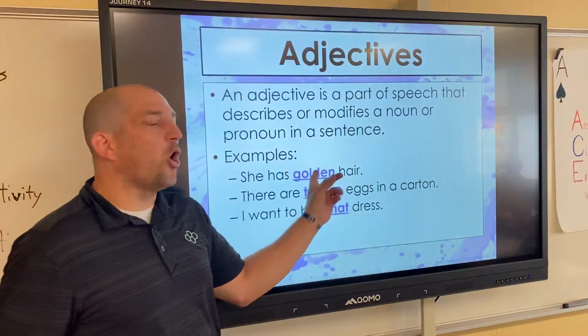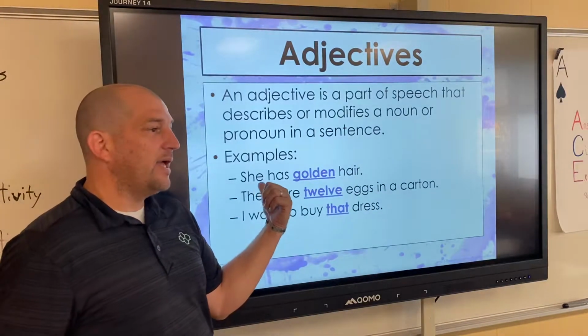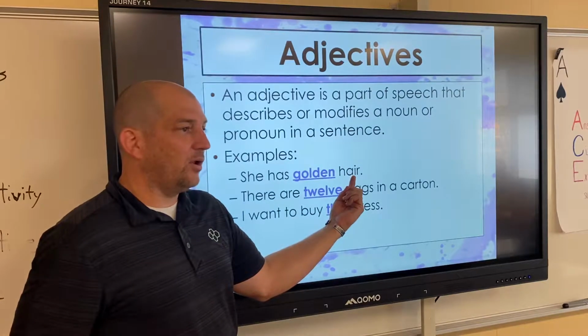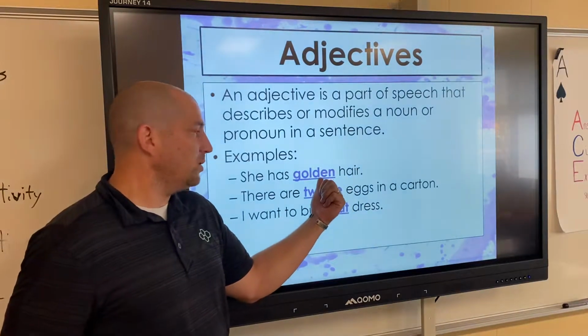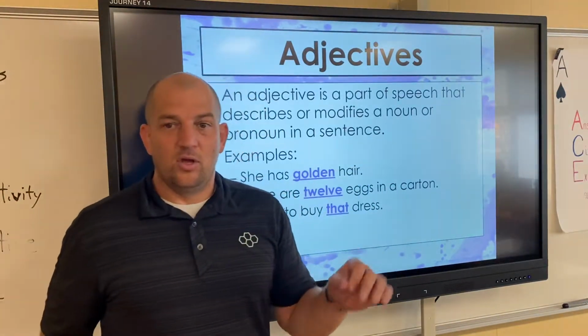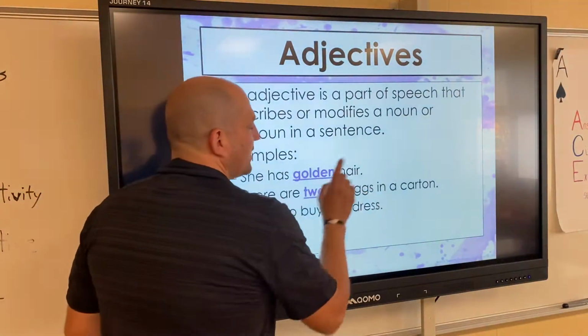So, she has golden hair. Hair is a noun. She is a pronoun. Has, we know, is a verb. Okay? Hair is the noun. What type of hair? Well, golden, Mr. Neiman. That is an adjective, because it describes. 100%. There are 12 eggs in a carton.